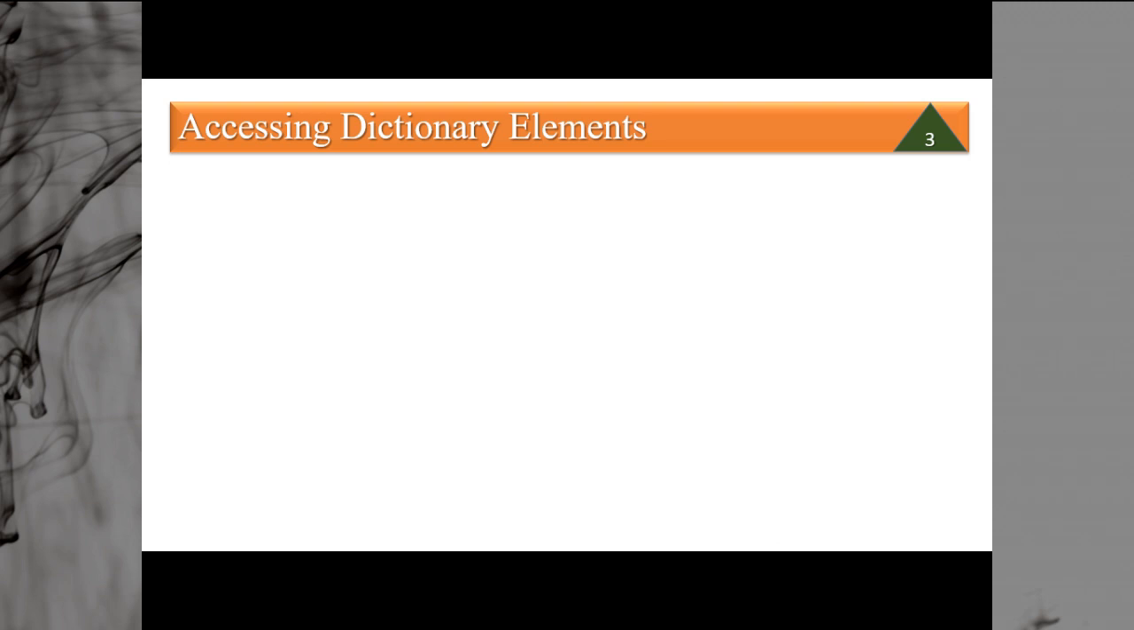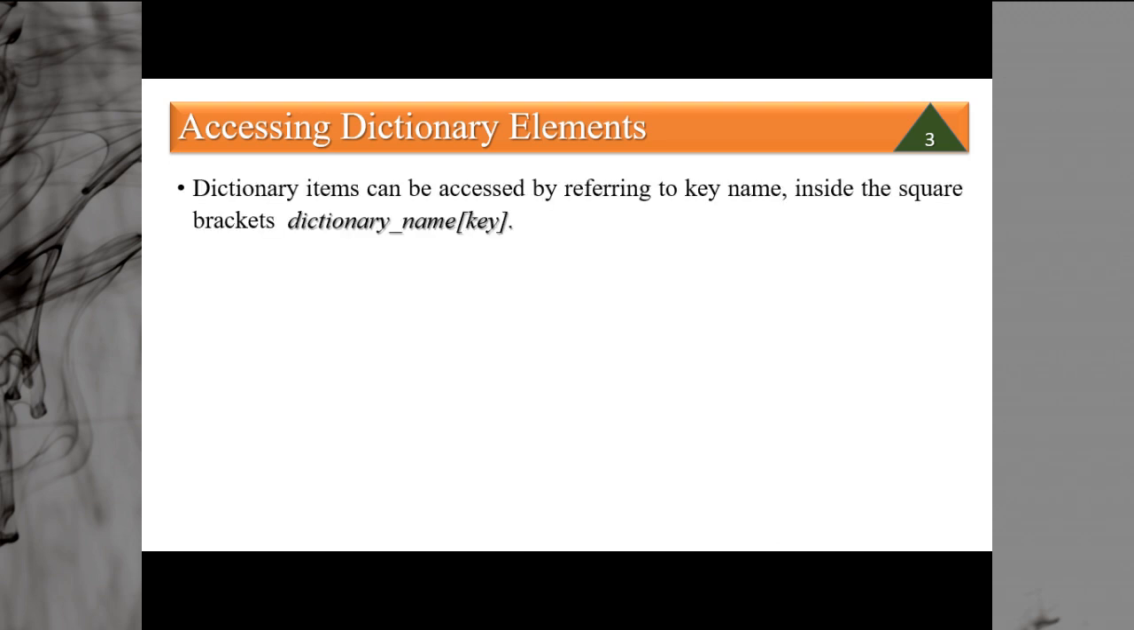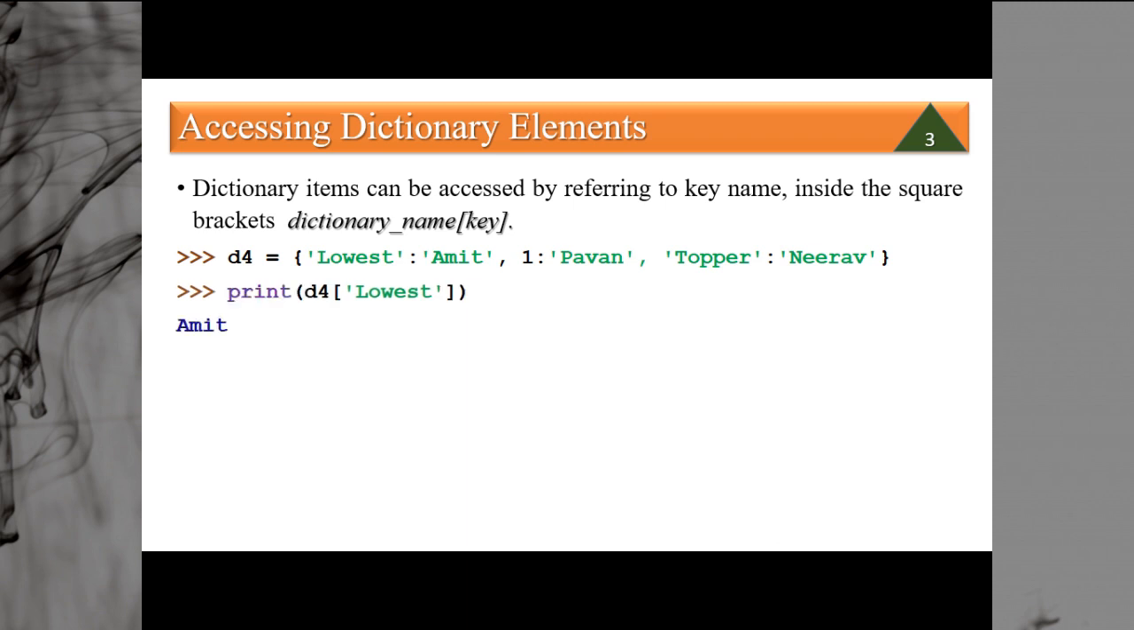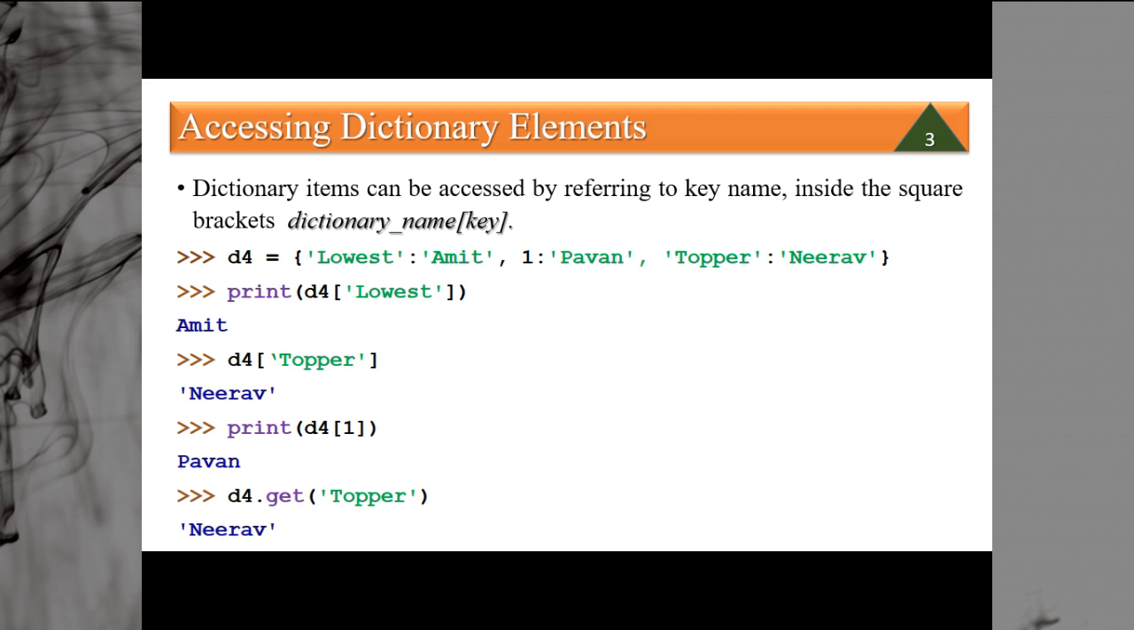Then accessing dictionary elements. You can access a dictionary element with the help of square brackets, and within the square brackets you specify the key which you want to access. Dictionary items can be accessed by referring to the key name inside the square brackets, like dictionary name, square bracket, key. Say d4 is lowest Amit, 1 Pawan, topper Neerav. Suppose I want to access the lowest value, so I write d4 lowest, and you get Amit. Similarly, if I say d4 topper, you get Neerav. If I say d4 1, you get Pawan. So you can use it like this.